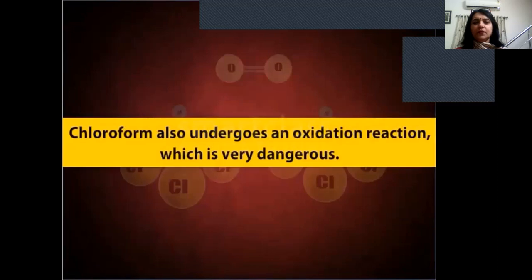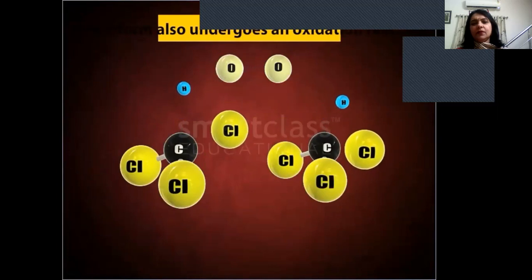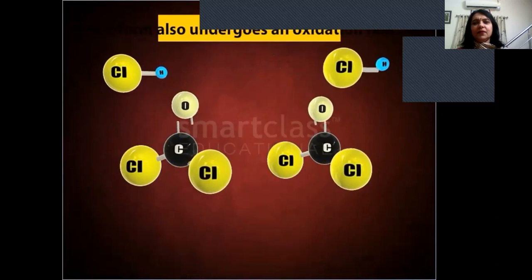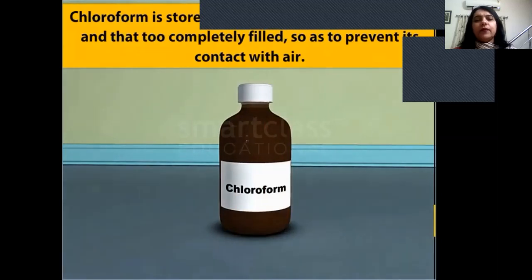Chloroform also undergoes an oxidation reaction which is very dangerous. In the presence of light, it is slowly oxidized by air to an extremely poisonous gas, carbonyl chloride, which is also known as phosgene. That is why chloroform is stored in closed, dark-colored bottles, and that too completely filled, so as to prevent its contact with air.